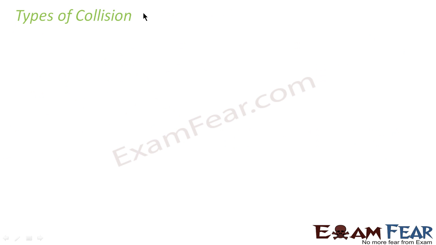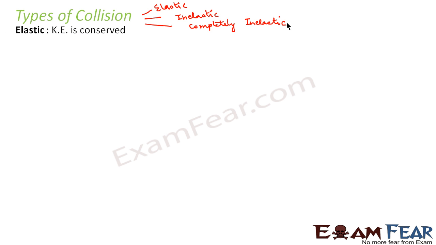Collisions are broadly classified into three types: elastic collision, inelastic collision, and completely inelastic collision. So these are the three types of collision: elastic, inelastic, and completely inelastic. Let's discuss each of them. So let's start with elastic collision.